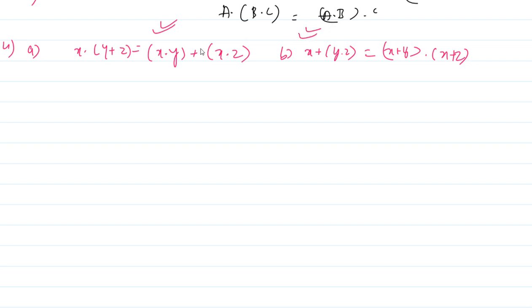Here if you observe, we have variables. How many variables we have? 3 variables: x, y and z. What we have to do?